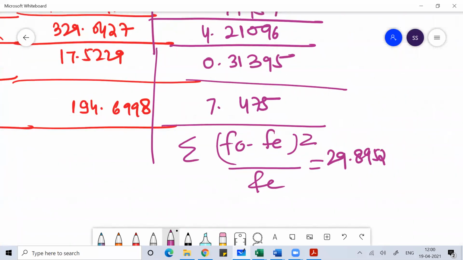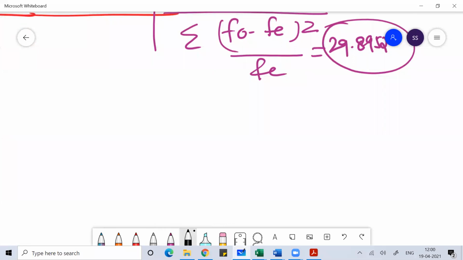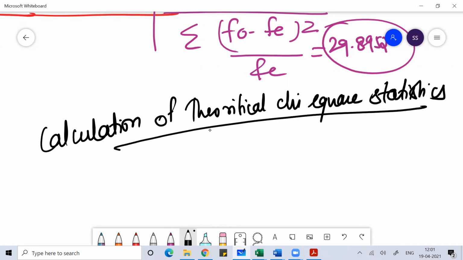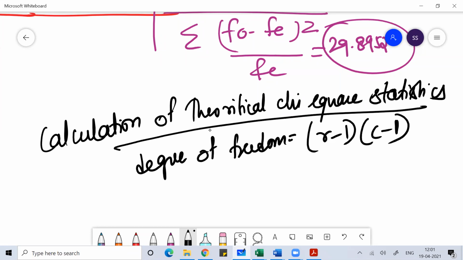This is your calculated chi-square statistic value, and you will compare this with the theoretical chi-square statistic value. For the calculation of the theoretical chi-square statistic value, we use the formula: degree of freedom equals number of rows minus 1 into number of columns minus 1.